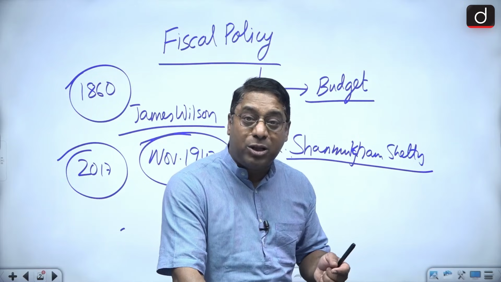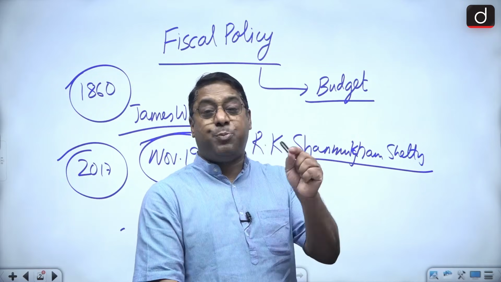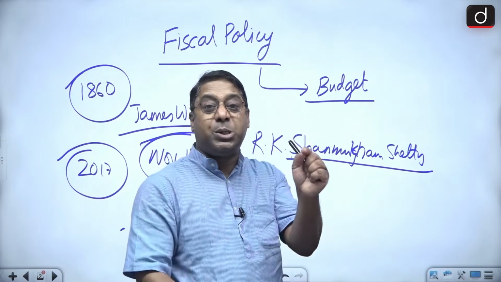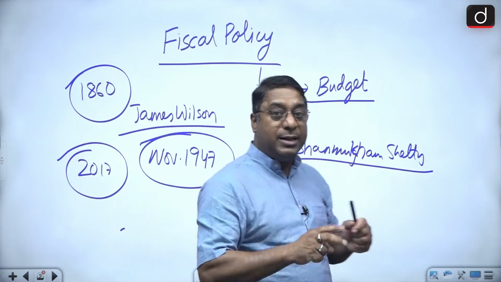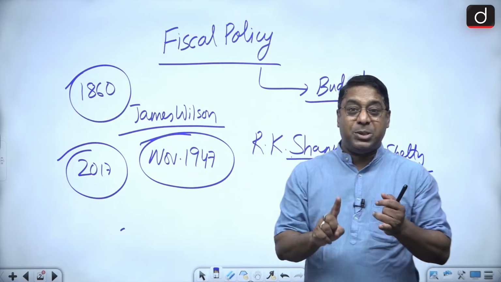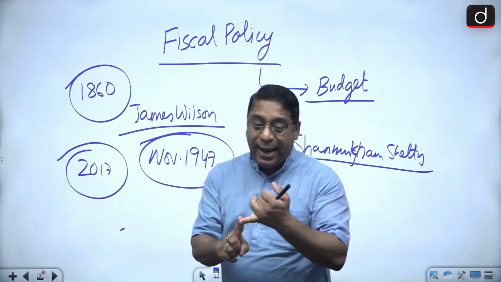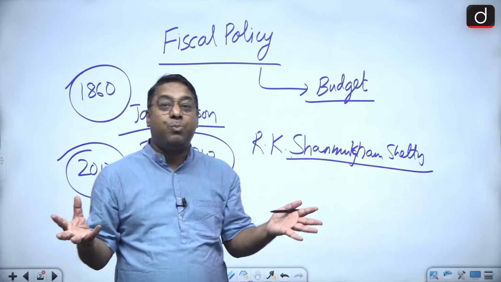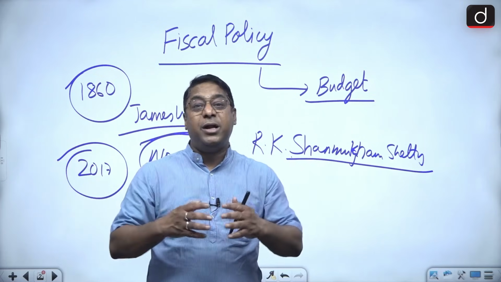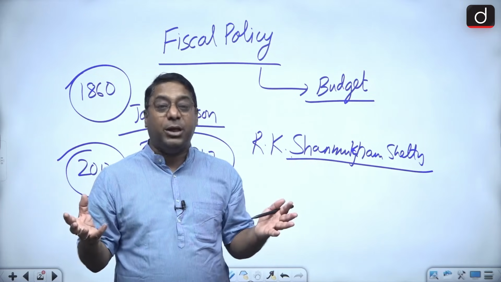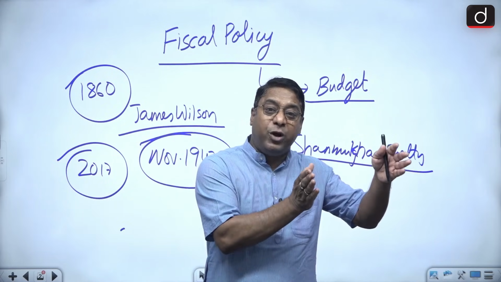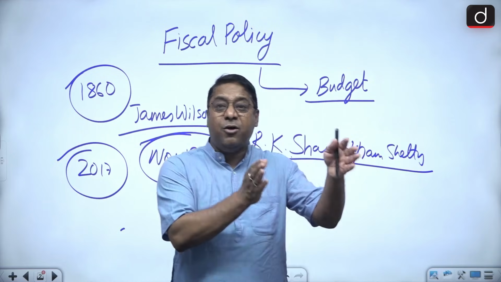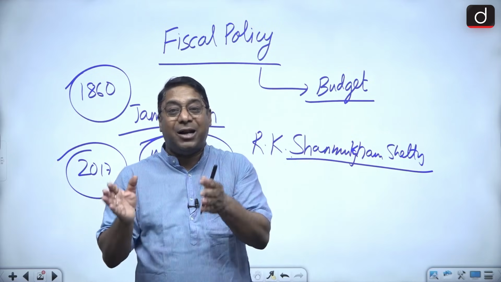Now, why am I talking about the speech? Because the budget speech in itself has two main parts. You must remember, there are two main parts in the budget. Number one, part A, is the general announcement related to the economy. That means part A of the budget is with regard to the general announcements related to the economy that are made.